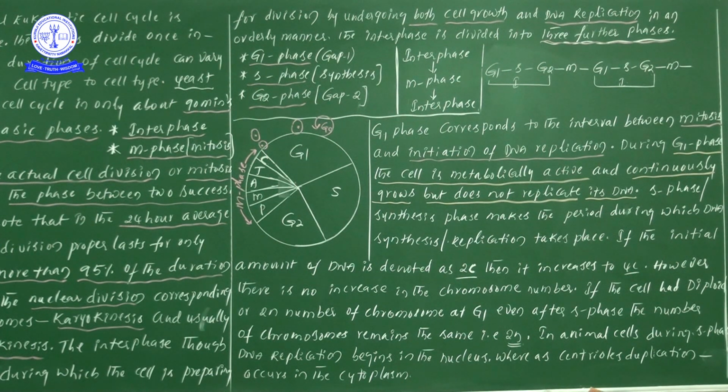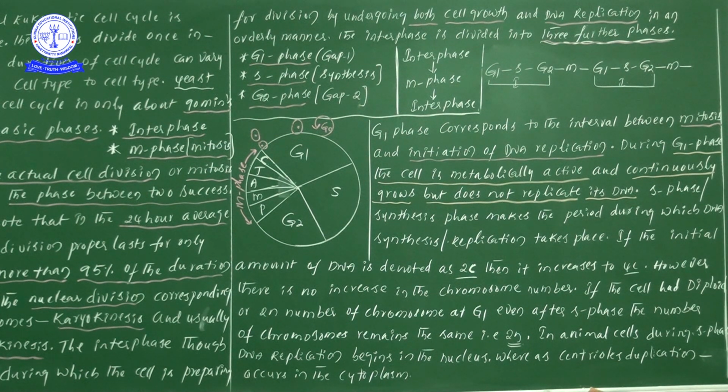Remember, only the DNA is doubled. However, there is no increase in the chromosomal number. The chromosomal number is constant, only the DNA content is doubled. So the 2C amount of DNA is doubled after completion of S phase.